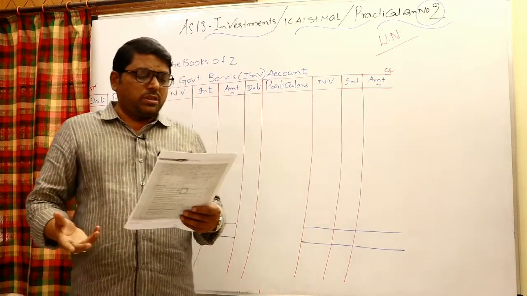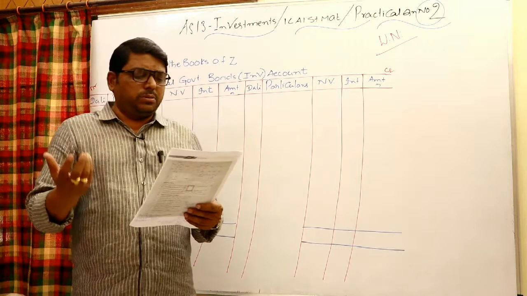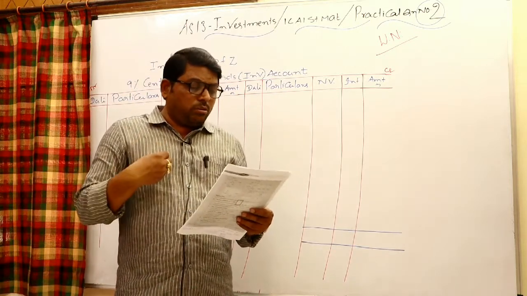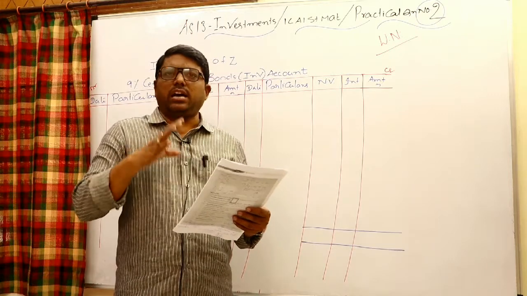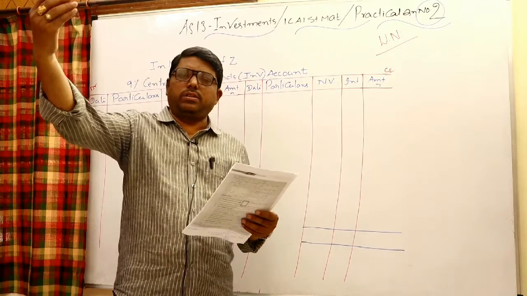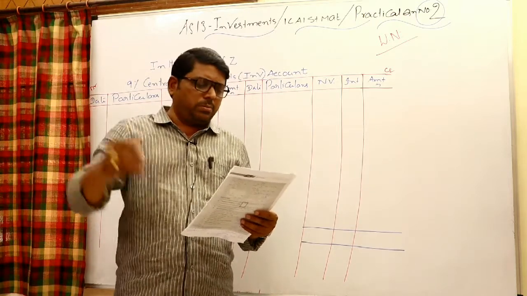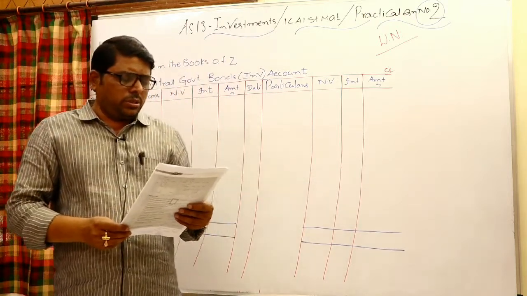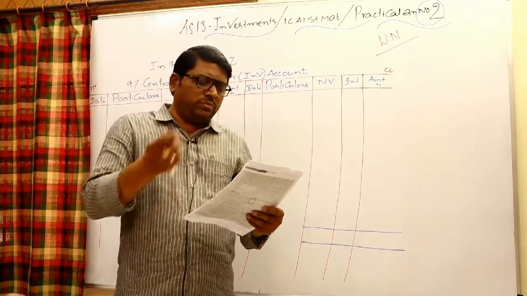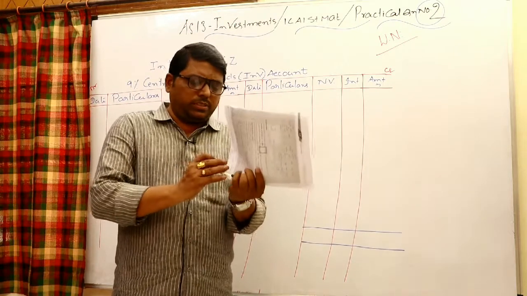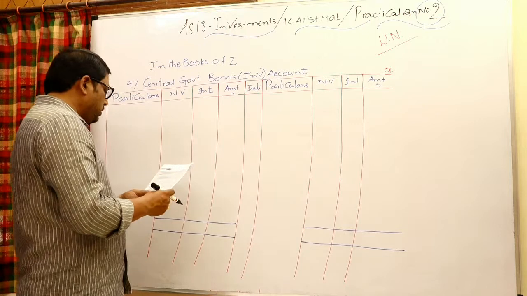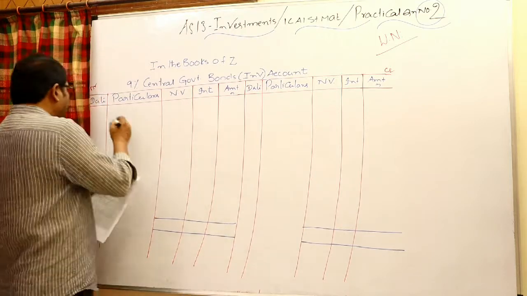The company where you invested is going to pay on every September and March, because they follow the financial year. But Z closes books in December. We are following the calendar year, January to December, but where you invested, they follow the financial year. Therefore they are going to pay on September 30 and March 31, while we follow the calendar year, January to December 31. So show the investment account as it would appear in the books of Z as per the first in first out method. First I would like to take January 1st, 1/1/2011.